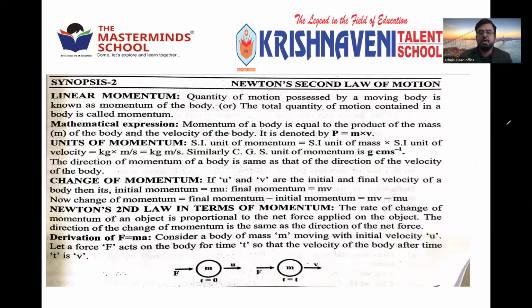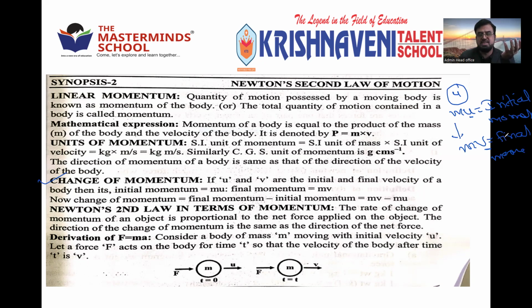Now the next point, change in momentum, we are seeing here. Change means, for example, mu is the initial momentum. First, the body has the momentum mu, and it increases to mv. mv is the final momentum. Here u is the initial velocity and v is the final velocity.